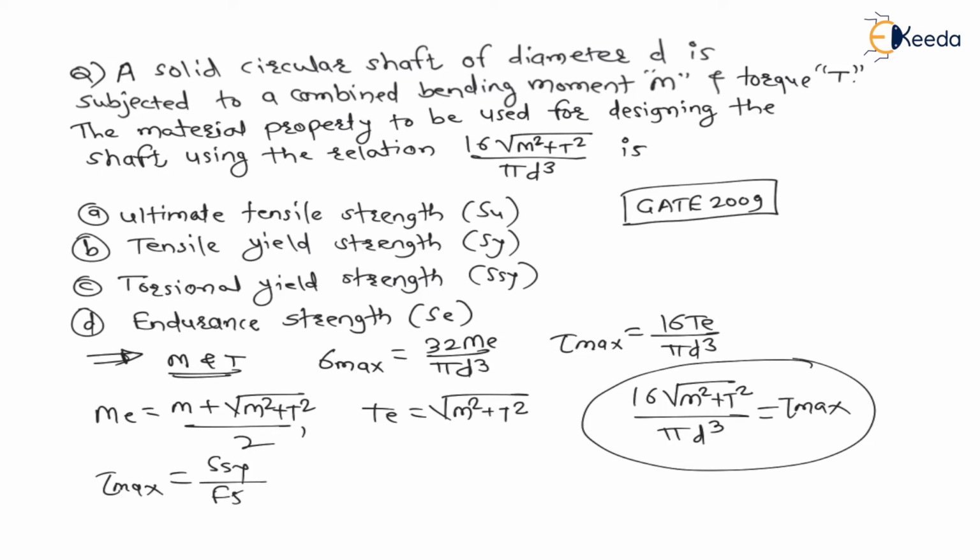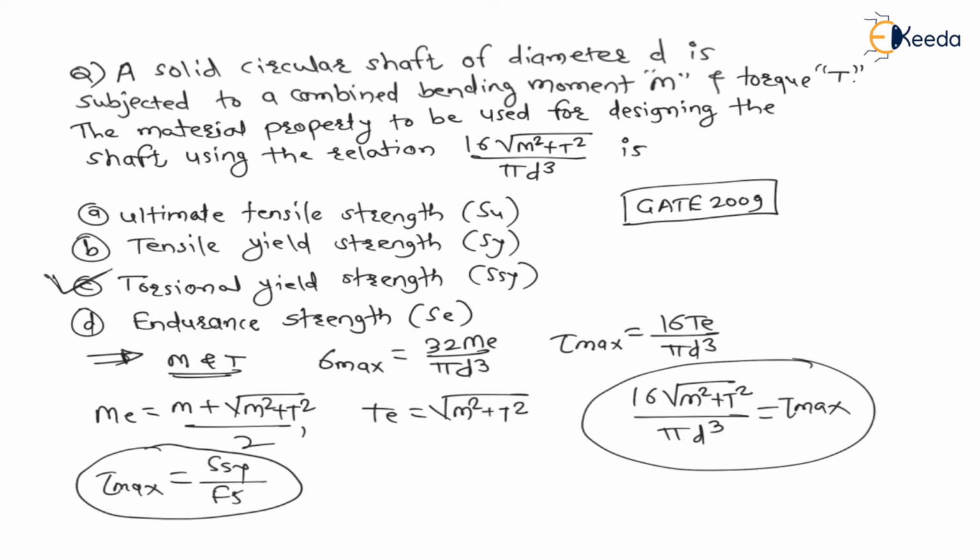Ssy is shear yield strength, and torsional yield strength is nothing but shear yield strength. Torsion means shear, so we have to equate this with torsional yield strength. Therefore, the correct choice is option C.